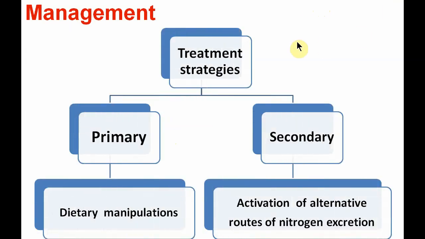Now if we look at the management part, the treatment strategies are divided into two aspects: the primary treatment strategy and the secondary. Under the primary, the dietary manipulation is the very important aspect, and in the secondary treatment strategy, there is activation of the alternative routes of nitrogen excretion. How do these two strategies help?